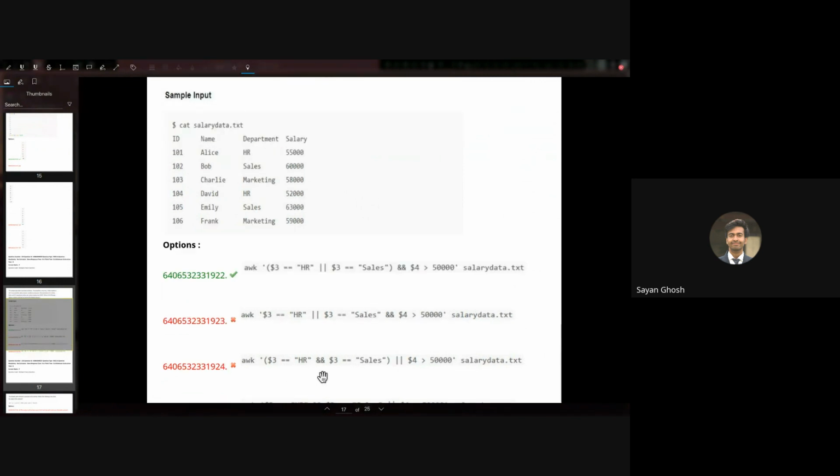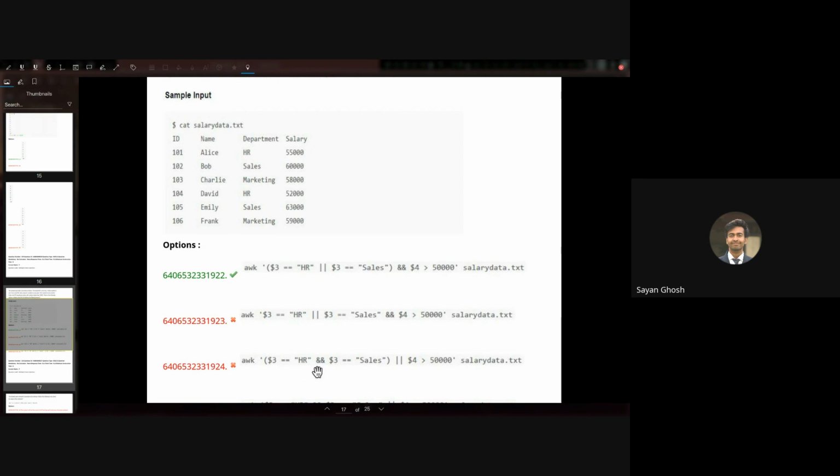In the third option, the symbols are incorrect. So we have $3 equals HR and $3 equals sales. Is this and or this to be taken from the right hand side? No, it is always done left to right. So here the first one we have is or, right? So this one will be evaluated, or this entire thing will be evaluated. That is not what we want. We want this thing to be evaluated, or and this thing to be evaluated. That's why we have to group it with round brackets.